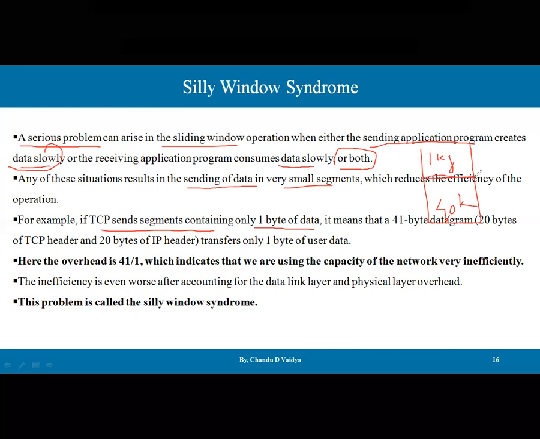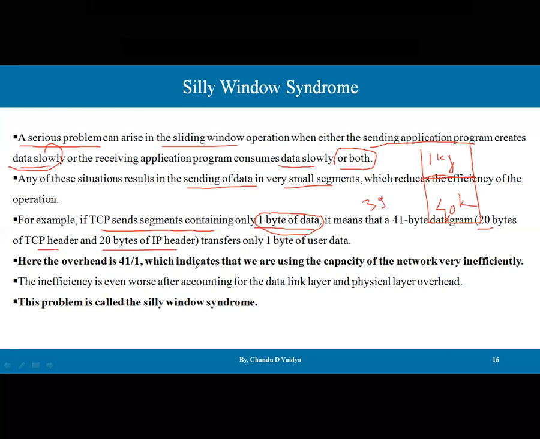Either it can be the packet header size, it can be a sack, it can be anything on that network. Here we are sending only 1 byte of data, and for that purpose we have to use 20 bytes of TCP header and 20 bytes of IP header. So we are wasting 39 bytes of space.